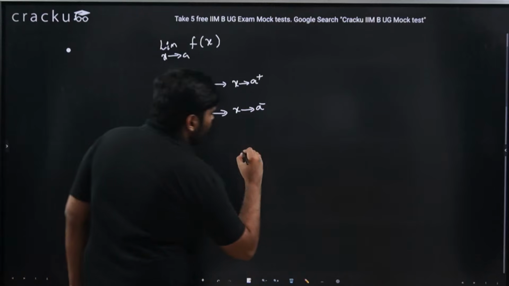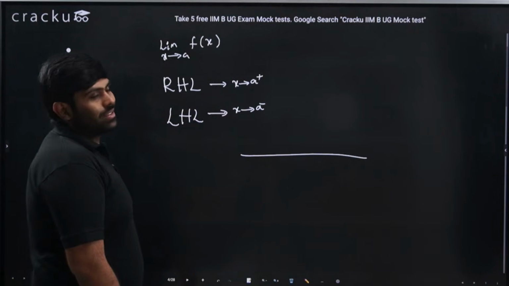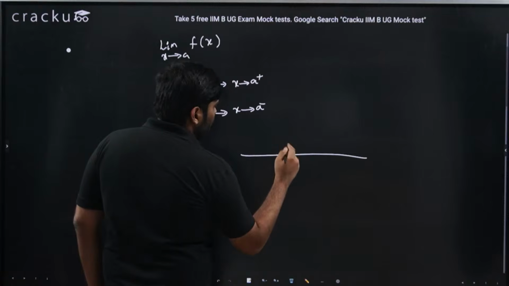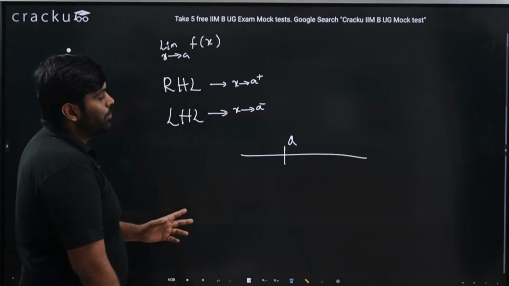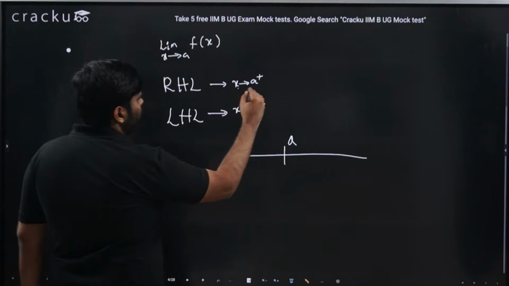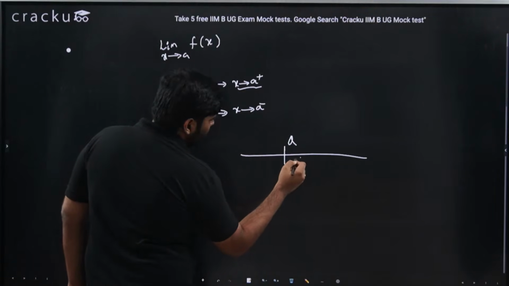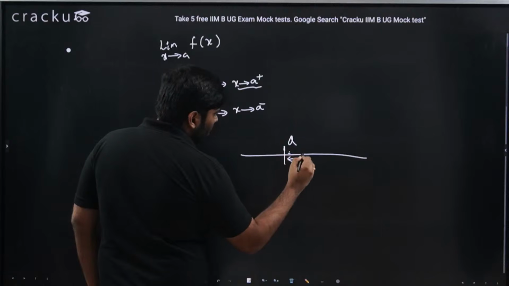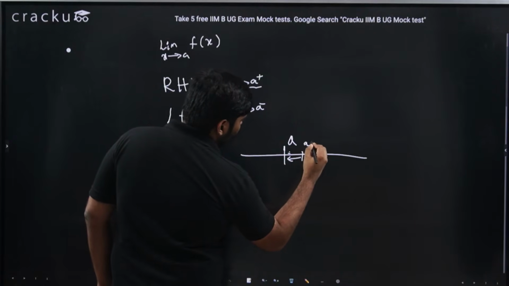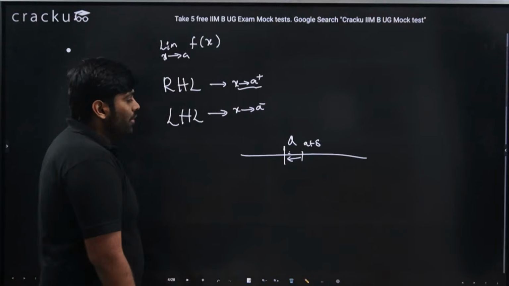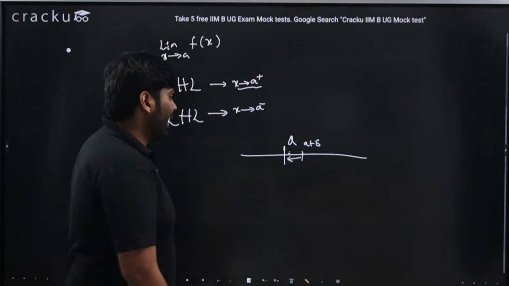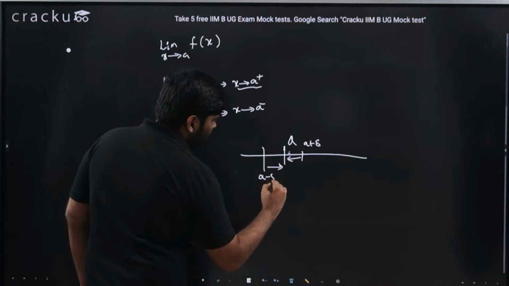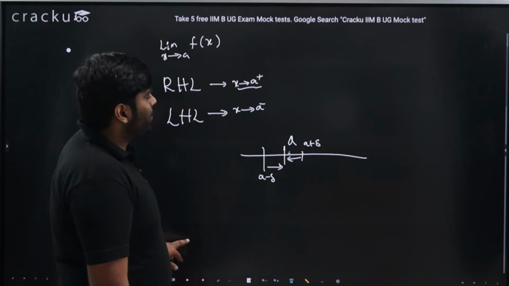If you see a real number line, or the axis of the real number line, let's say this is the point a. That is, a could be 2 or a could be 3, or whatever number, basically a real number. When I talk about x approaching a plus, I am referring to the part towards the right hand of a. That is, you are approaching this a, but coming from a plus delta, where obviously delta is positive. You are approaching from a plus delta to a on the x axis. If I say left hand limit, you are approaching from the left hand. Let's say this is some a minus delta.